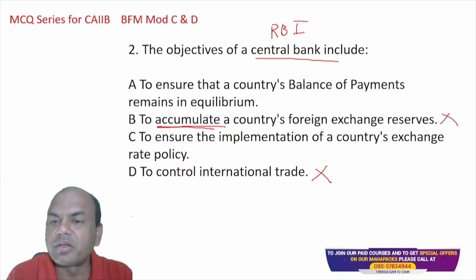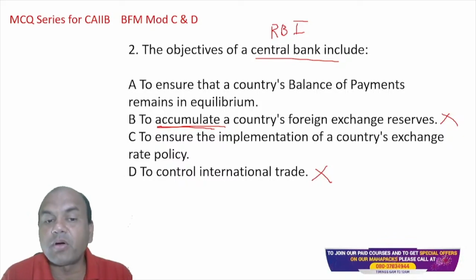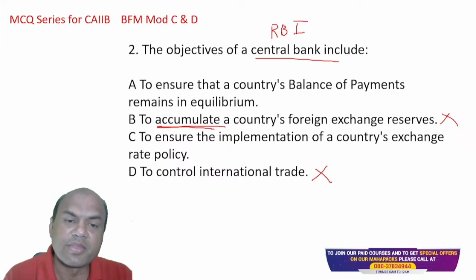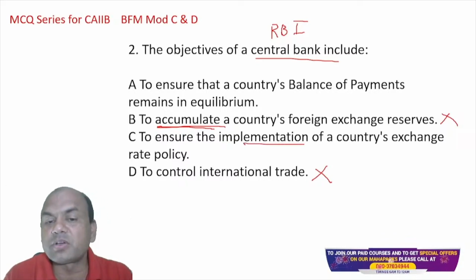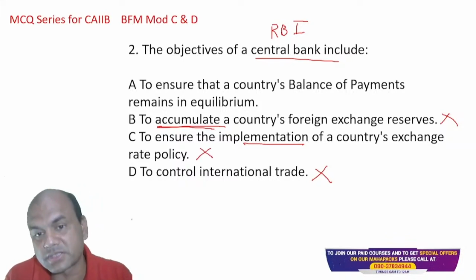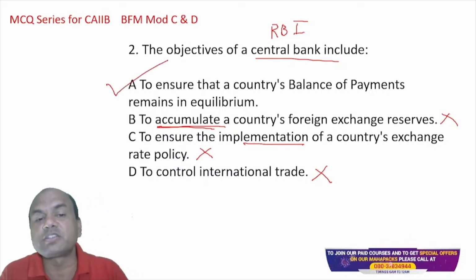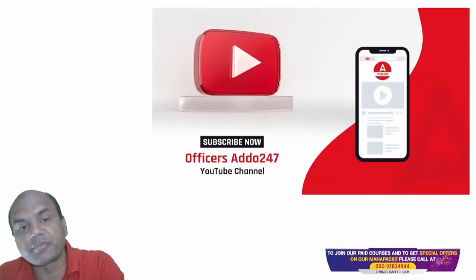Now the question is only between A and C: ensure the country's balance of payments is in equilibrium, or ensure the implementation of the country's exchange rate policy. See, this implementation depends on individual banks. Whatever policy is there is carried out by individual banks, not by RBI. RBI gives the policies. So the answer is A: to ensure that the country's balance of payments remains in equilibrium.